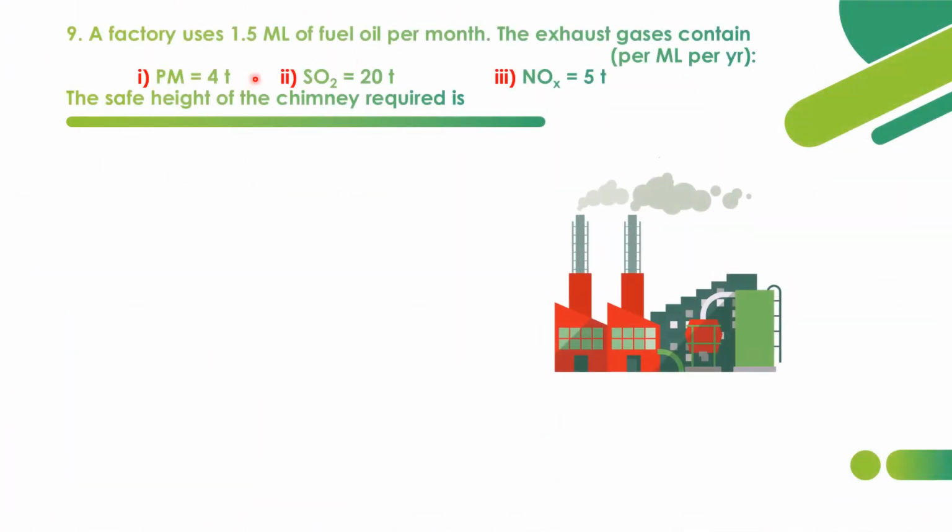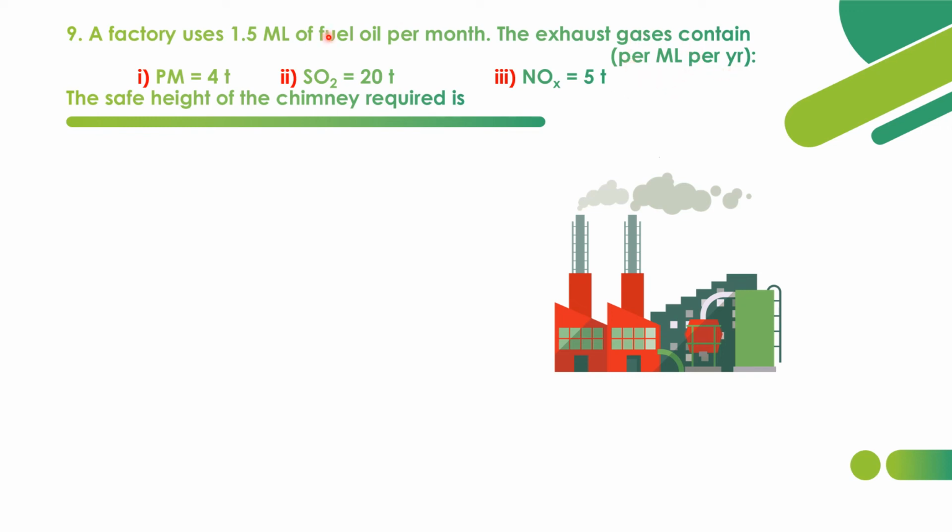This question is to find the height of the chimney. So they have given some data. A factory uses 1.5 million liters of fuel oil per month, and the exhaust gases contain particulate matter of 4 tons, sulfur dioxide of 20 tons, oxides of nitrogen 5 tons per million liter per year.